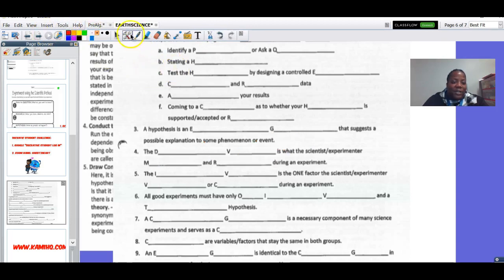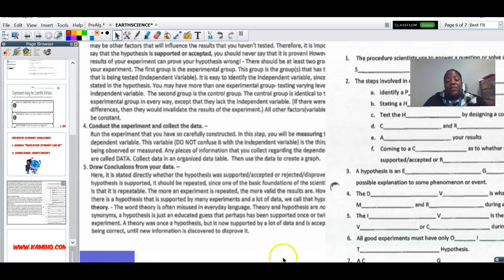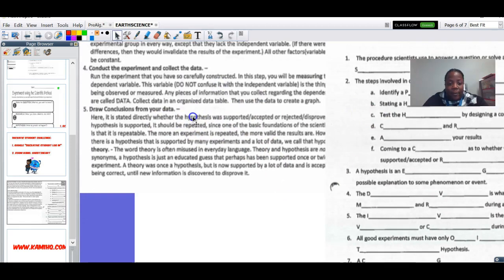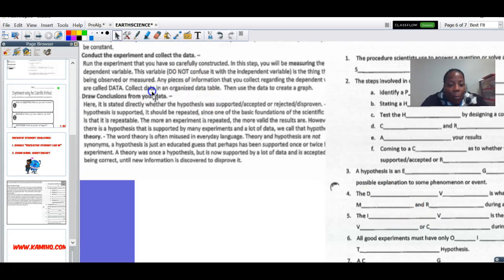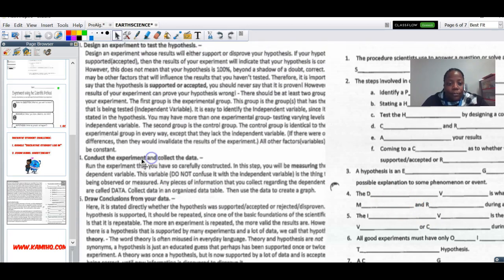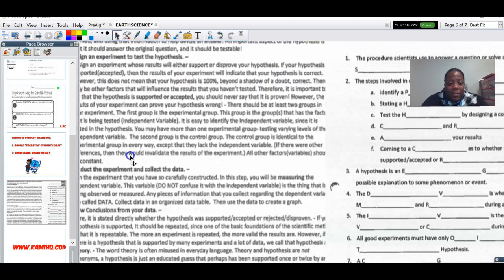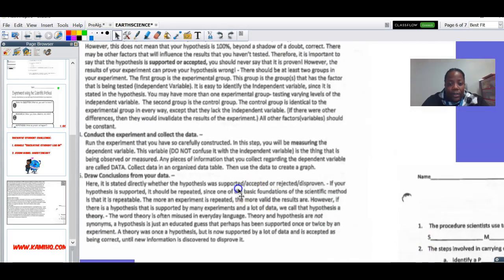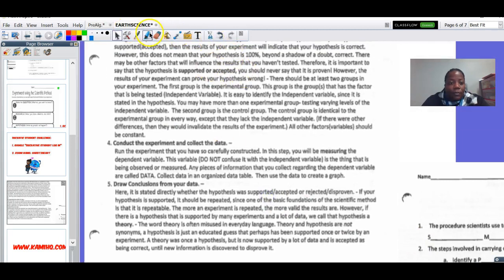Now, if you remember from the reading that we were just looking at, it says don't confuse the dependent variable with the independent variable. Notice I just said independent variable. And you can find information about the independent variable right here. And this says there should be at least two groups in your experiment. The first group in the experiment is the experimental group.